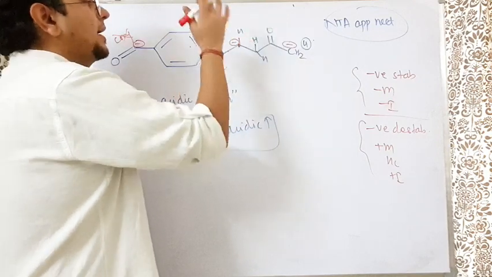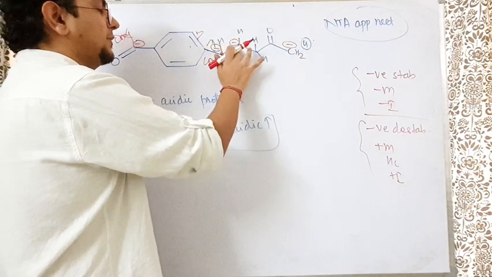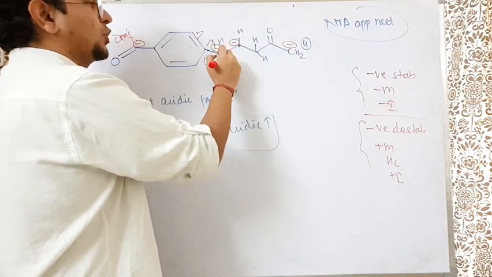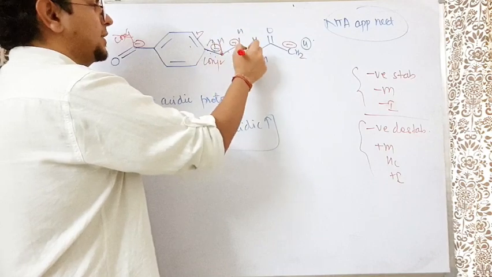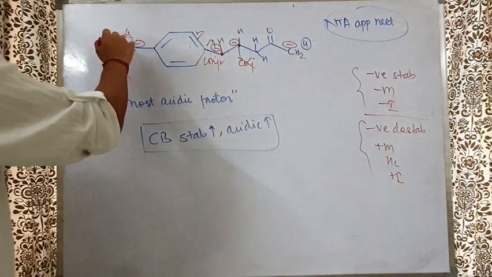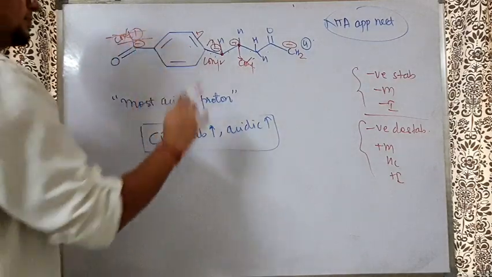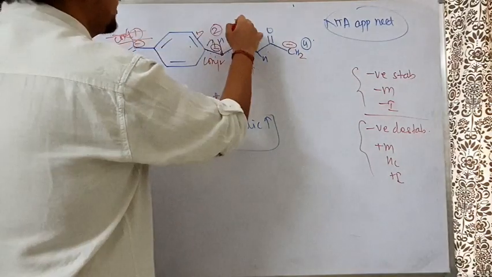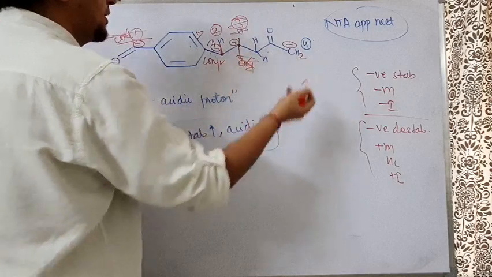I take the words back. At a time only one person is there. So let's say if the negative comes here, so on both sides you will have no conjugation. Why? Negative, single bond, negative, single bond, single bond. So here also conjugation is not there. By this time, person number 1 has lost. He is not the answer. Person number 2, person number 3 also has lost. Why? Because there is no conjugation here.